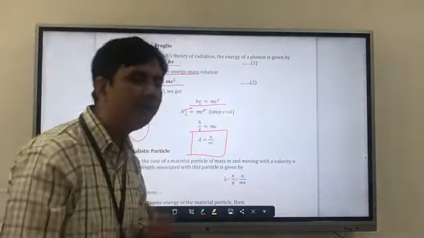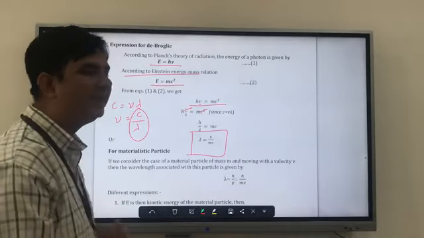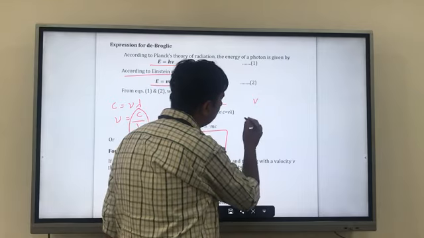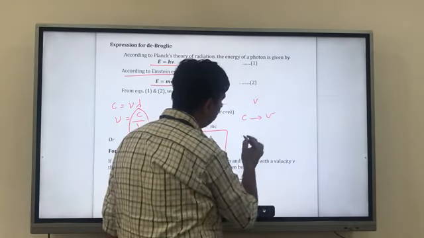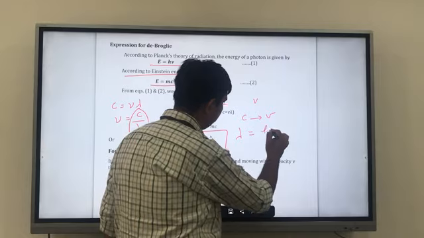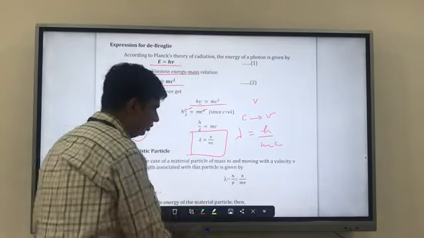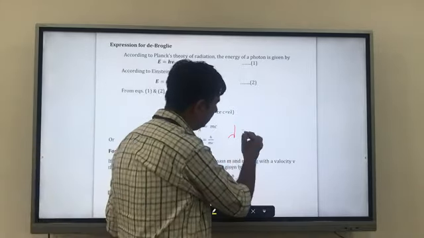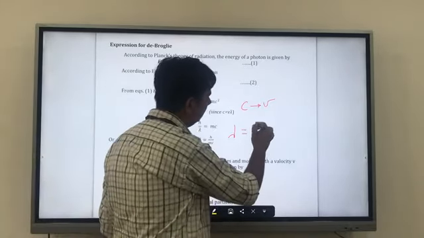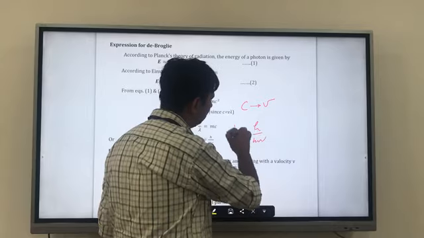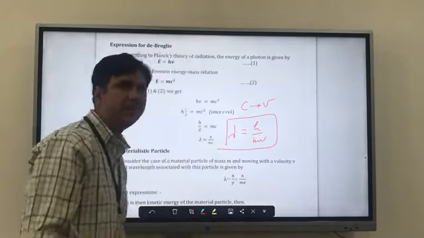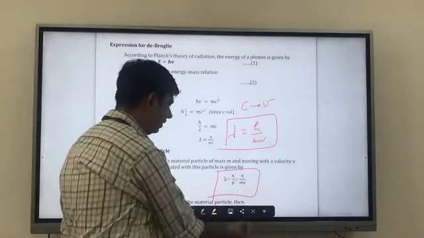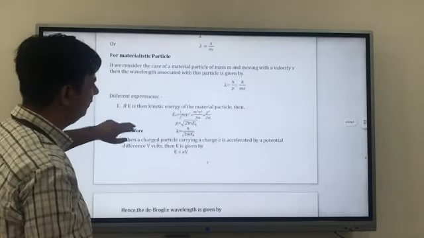But what about a matter wave? A matter wave, or a material particle, will move with a velocity of v. So in place of c, we replace it with v, and we can write lambda is equal to h upon m into v. This is my more generalized form. So this is lambda equals h upon p, that is h upon m into v. So different expressions we can write from here.